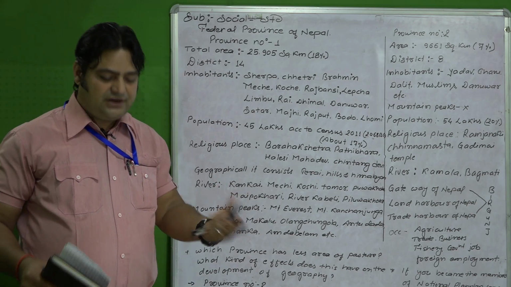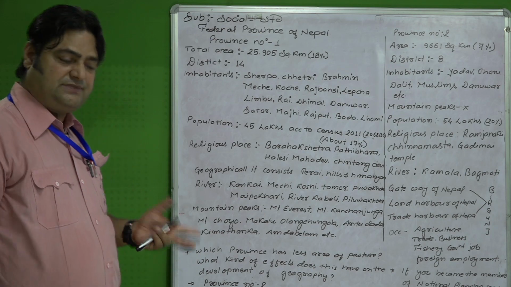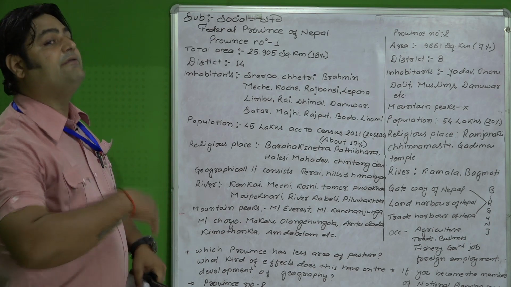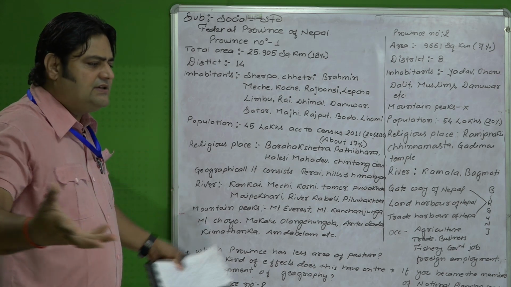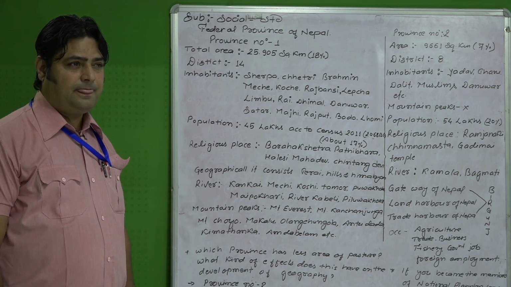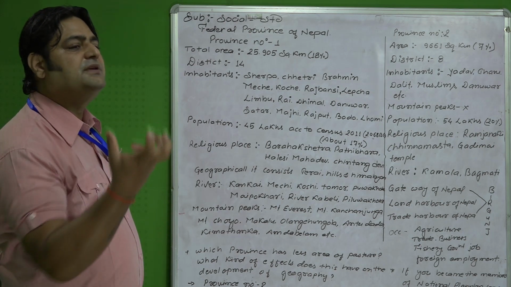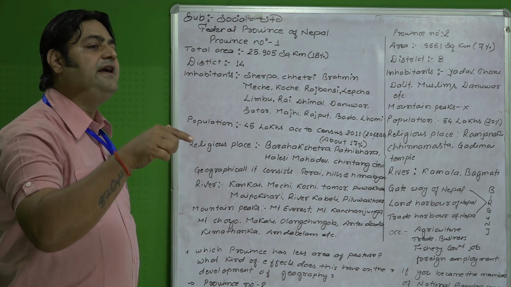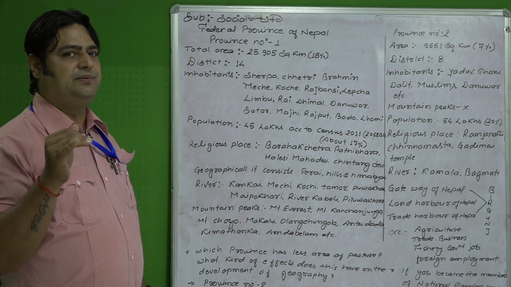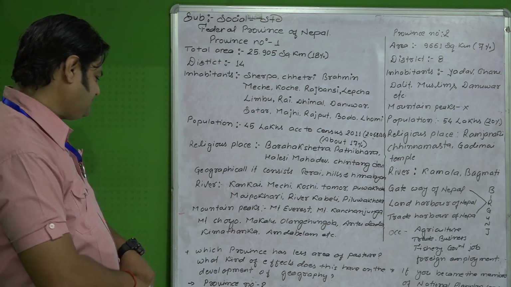The animal pasturing or animal husbandry is not possible, so what is the alternative? Obviously agriculture, कृषि गर्ने. कृषि क्षेत्र विकास हुने बढी सम्भावना. That is the effect.